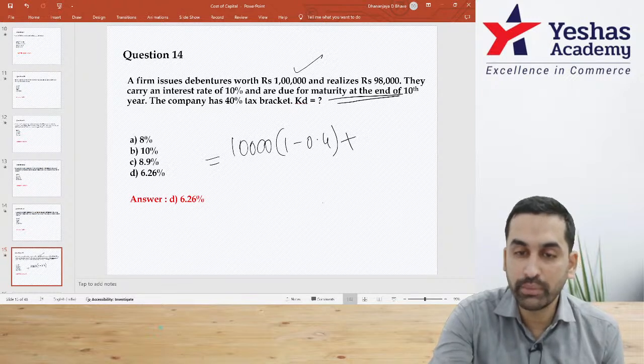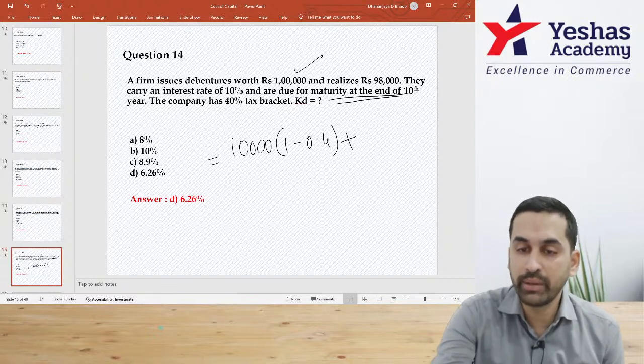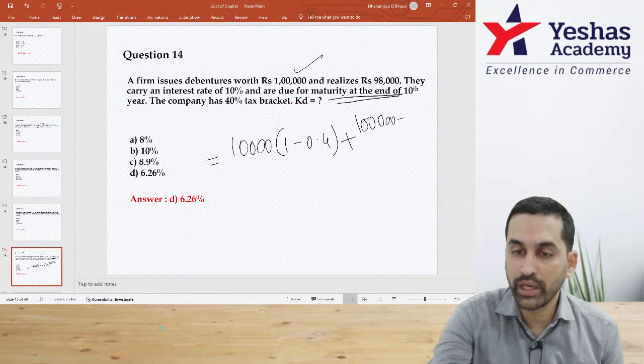we are going to redeem it. If nothing is given, then redemption will be at par. That means redemption money will be 1 lakh. Today you are collecting only 98,000. This will be a loss.